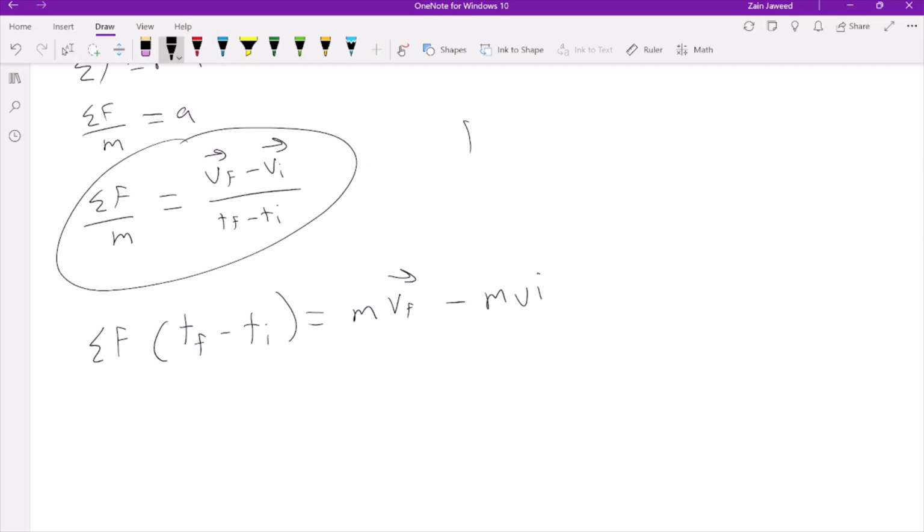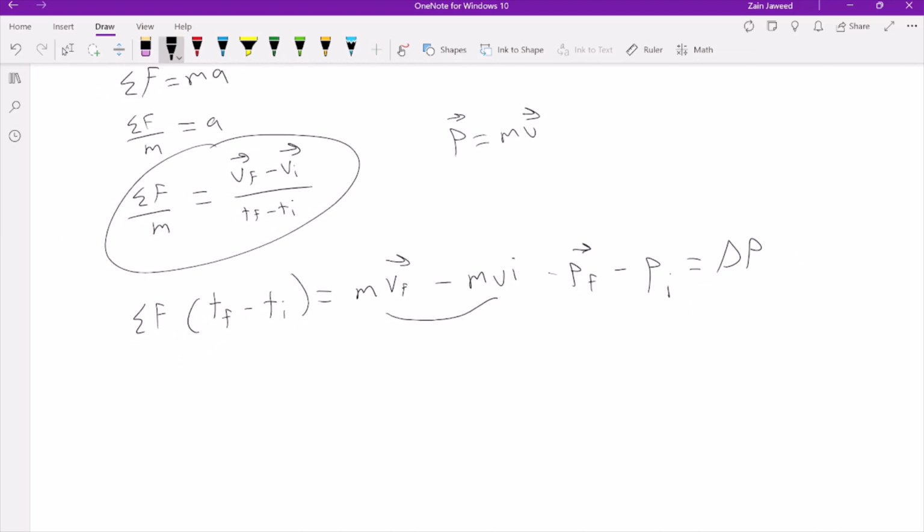And as I said earlier, P equals mv, so the momentum equals mv. So this right here is saying P final minus P initial equals the change in P. So if you rewrite this equation here, that's saying the average force times final time minus initial time, which is also known as J, which is impulse, equals this right here, change in momentum.